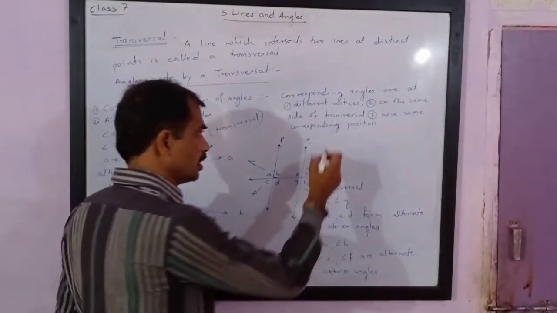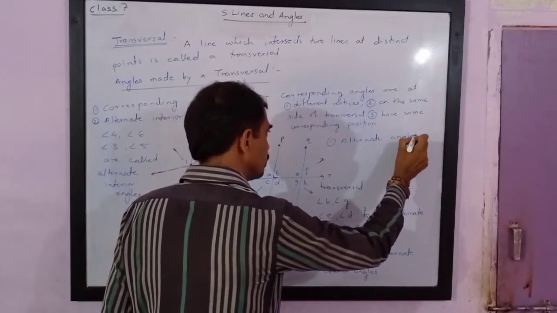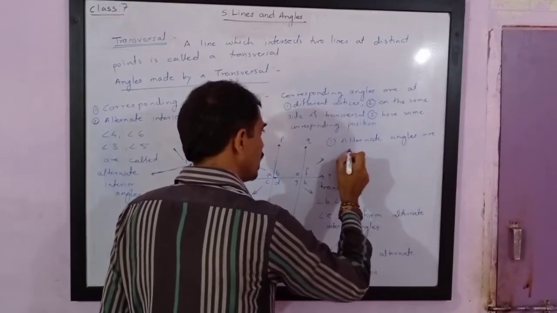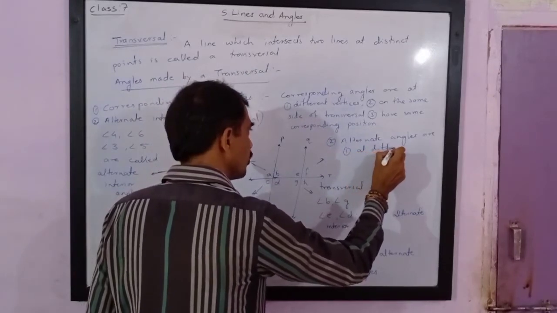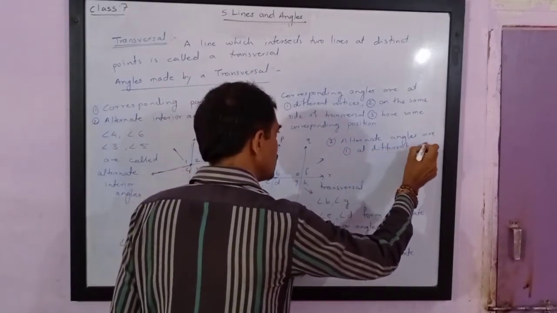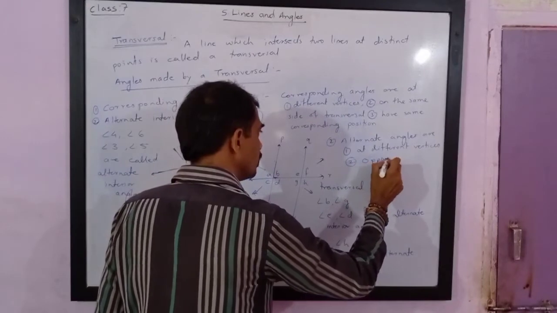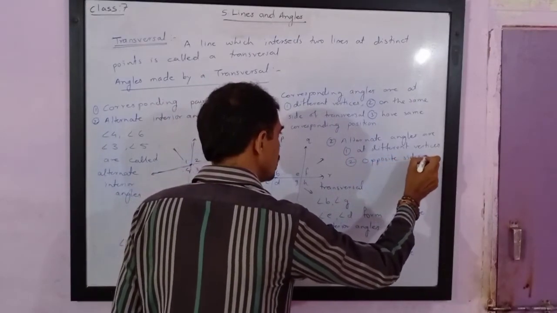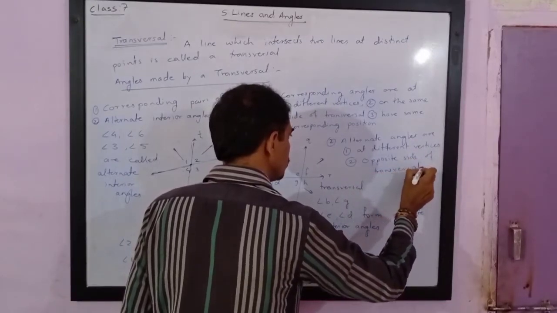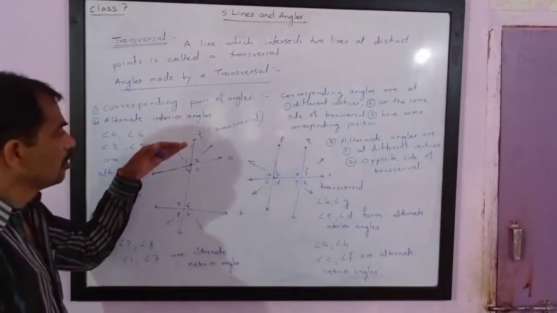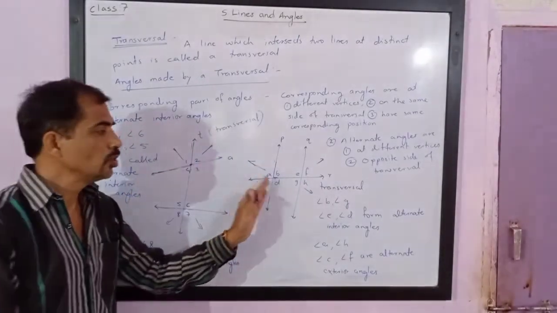So alternate angles are first at different vertices, then they are on opposite sides of the transversal. In the case of interior, they are between two lines, and in the case of exterior, they are outside two lines.